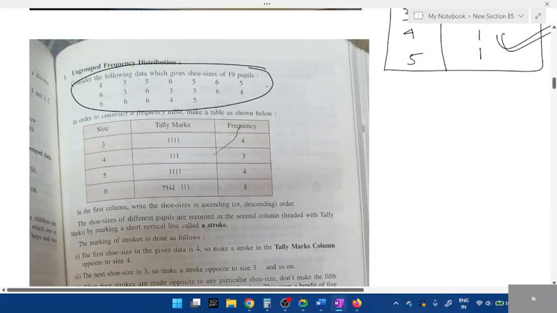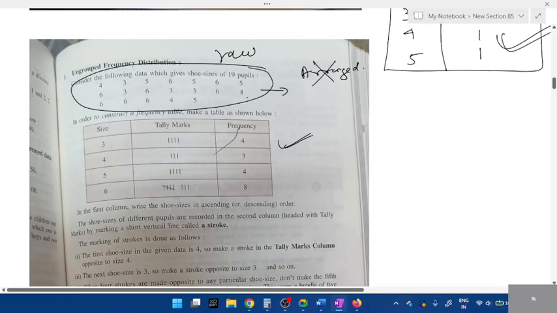No, it's not arranged. See, 4, 3, 5, is it arranged in order? No, it's raw data. So in all the questions, it doesn't mean you have to arrange it. If they ask you to arrange, you arrange. Unless and until they ask, don't arrange. You can just directly start with the frequency distribution table. But if you arrange in ascending order, it is even easier to simplify. So this is raw data, it is not arranged.